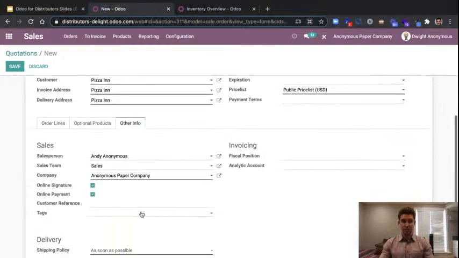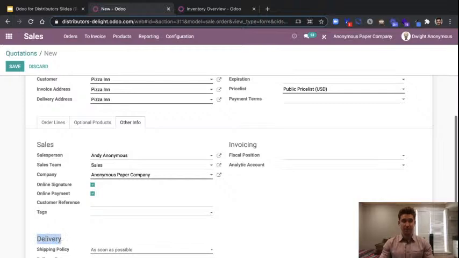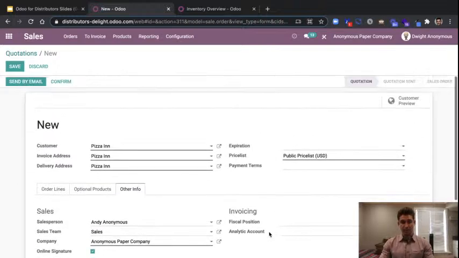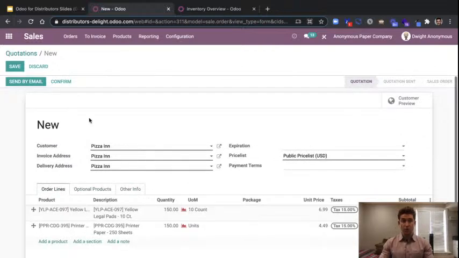If Andy wanted to, he could even come in here and specify the delivery date and maybe push it back a little bit to make sure the customer is aware and it's in writing that there's going to be a little bit of delay because we're low on the inventory values. So we're going to go ahead and confirm this order just like we did with Dwight's.